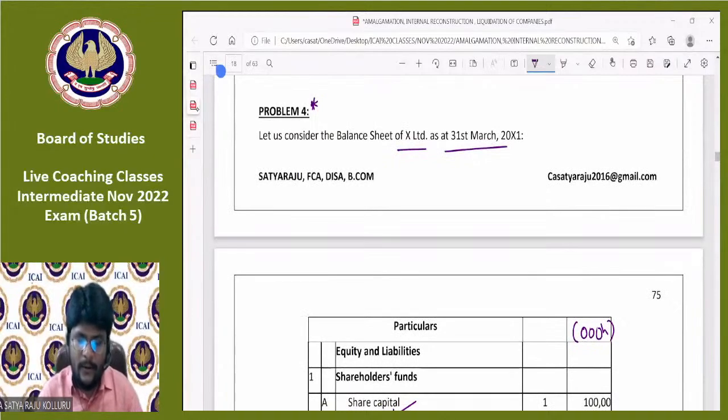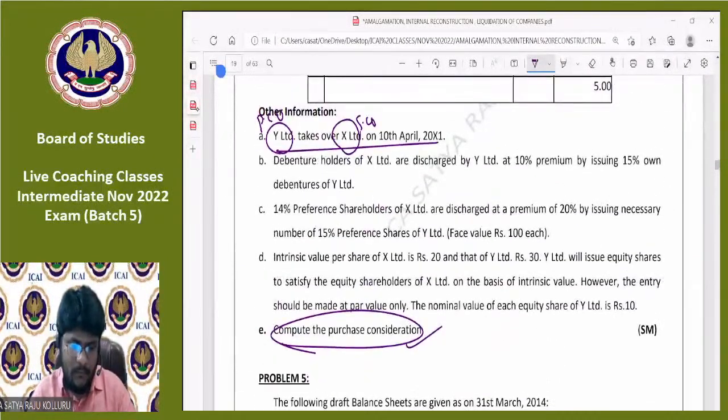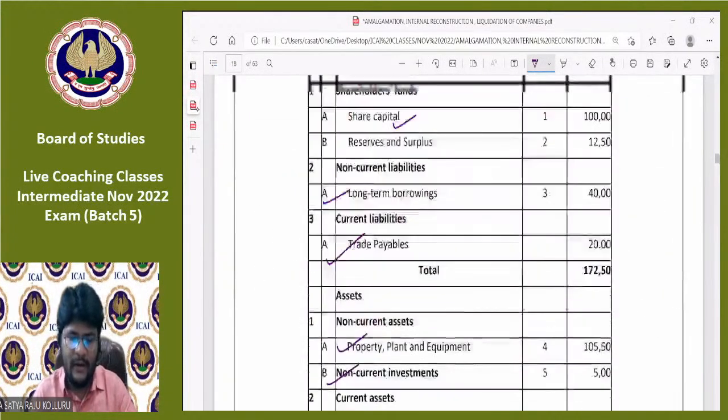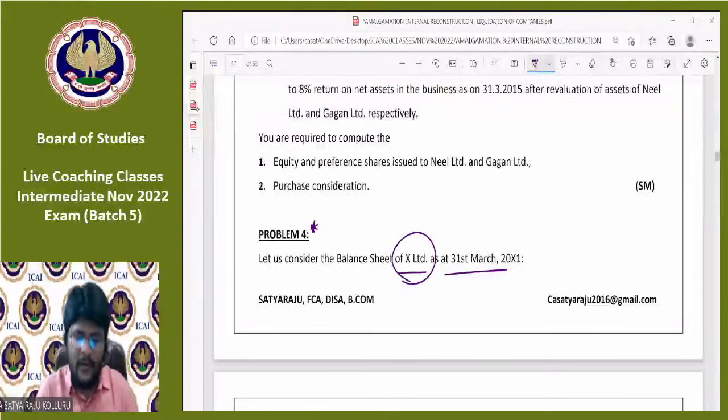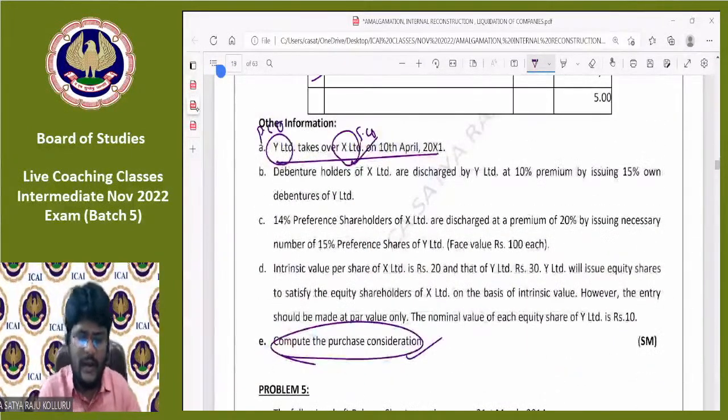They provided the balance sheet of X Limited, which is a selling company, right? So if you observe, they have given the balance sheet of the selling company, X Limited. Fine. That's why X Limited is a selling company, Y Limited is a purchasing company. So next, debenture holders of X Limited are discharged by Y Limited at a 10% premium by issuing 15% own debentures of Y Limited. No need to hesitate to read such sentences as well, guys.